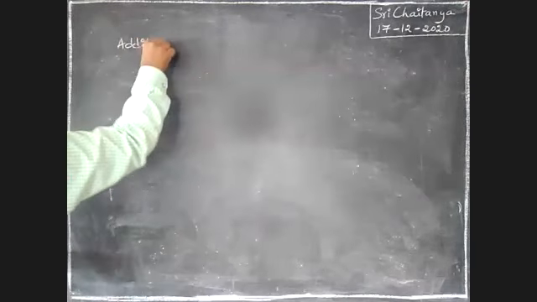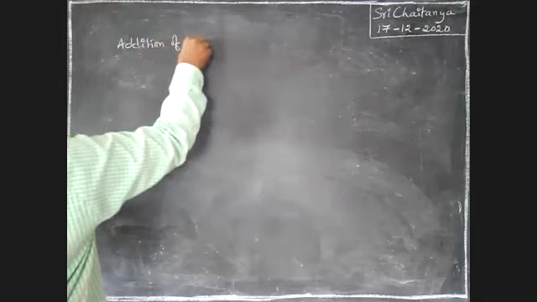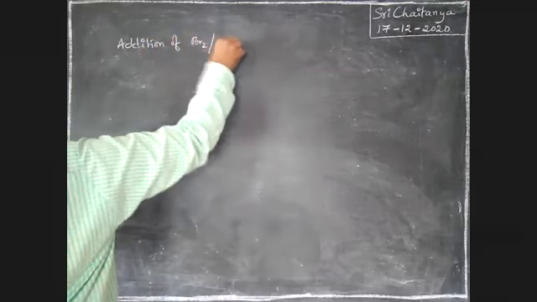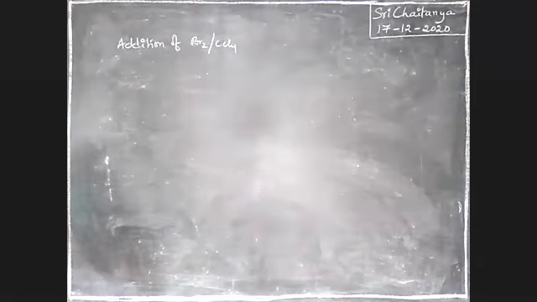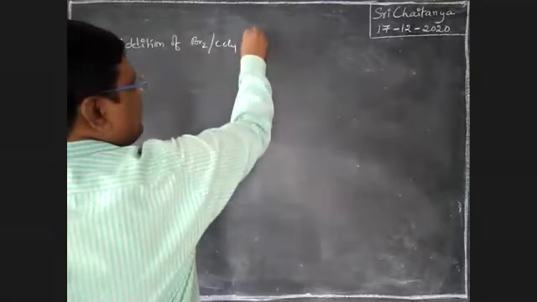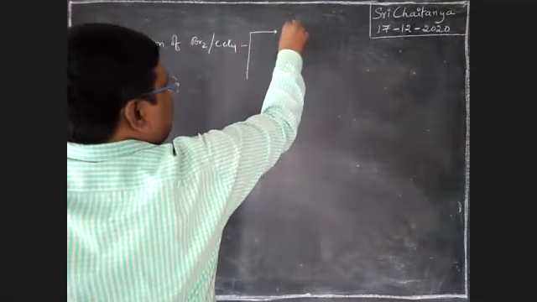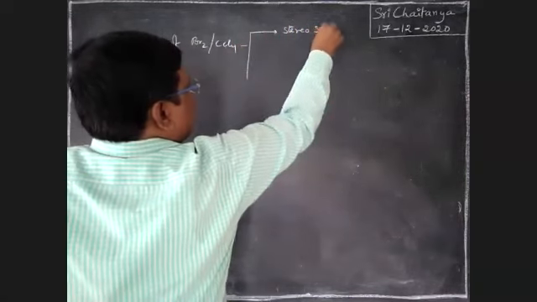Very, very, very important point. Addition of Br2 in CCl4 is stereospecific.